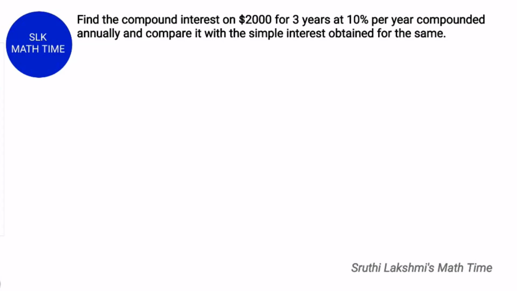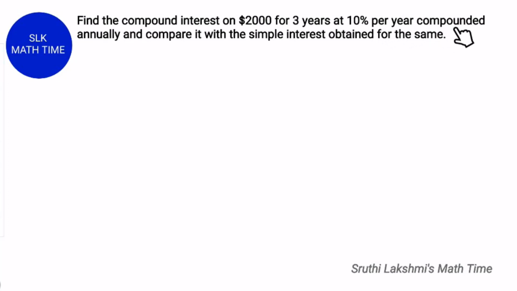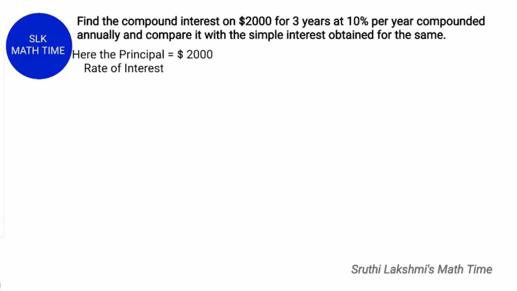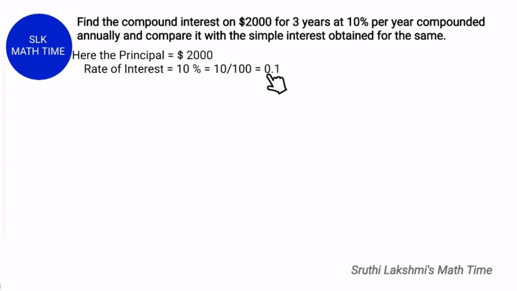Let's see this problem for easy understanding. Find the compound interest on $2,000 for 3 years at 10% per year compounded annually. Here the principal is $2,000 and the rate of interest is 10%. It can be written as 10 by 100 or 0.1.